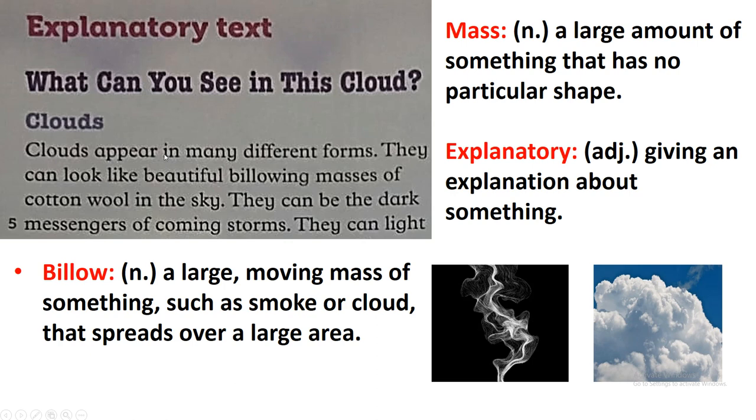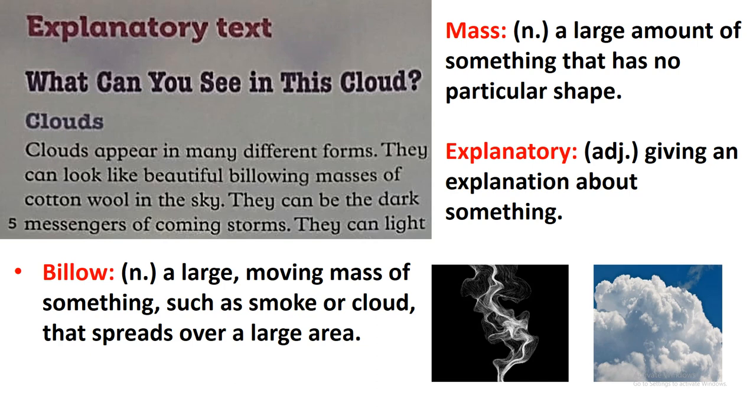Clouds appear in many different forms. They can look like beautiful blowing masses of cotton wool in the sky. Mass here is a noun, meaning a large moving mass, and a mass is something that doesn't have a particular shape, like the cloud. So clouds are large and moving. They are large or small, of course. Clouds are large and they are moving, okay?